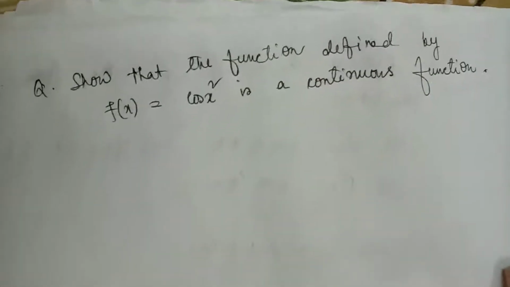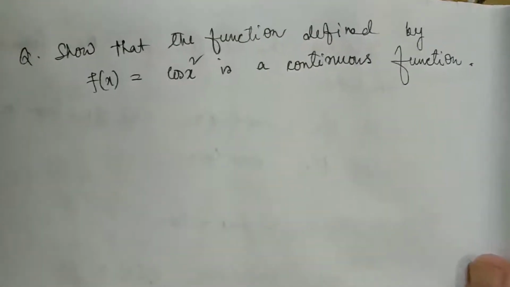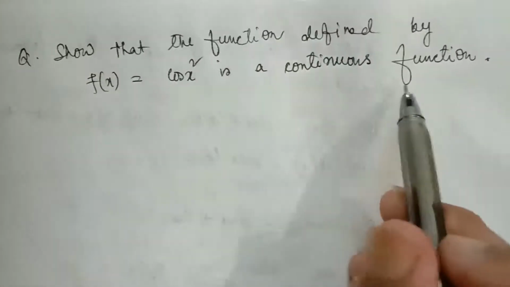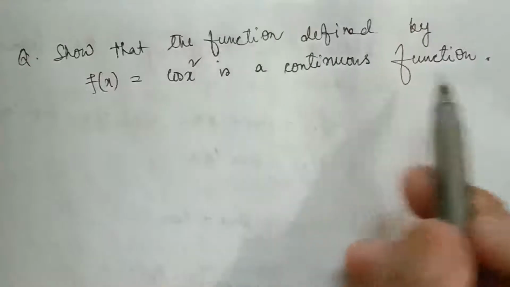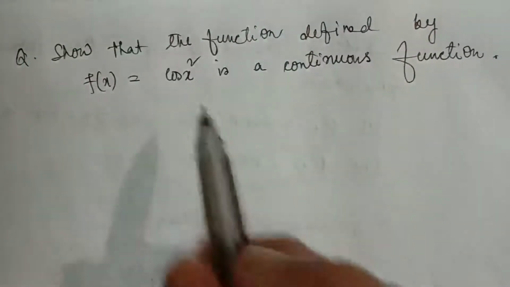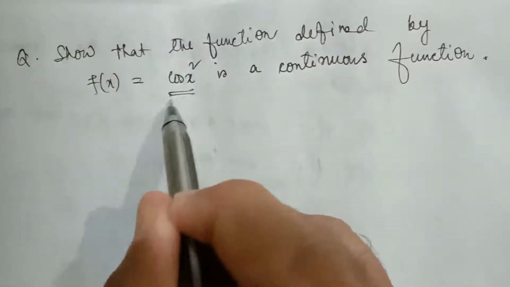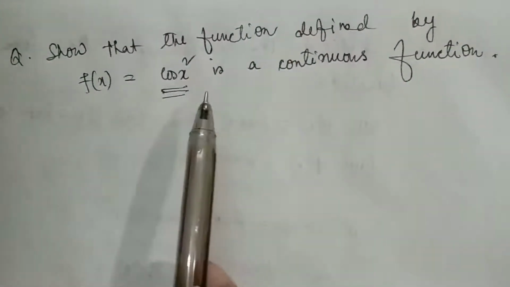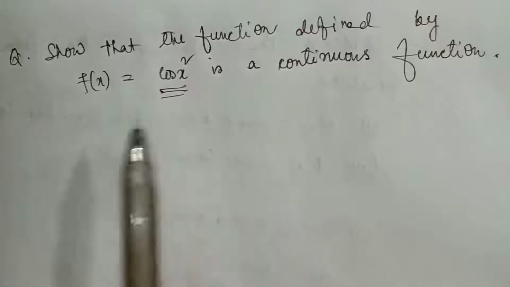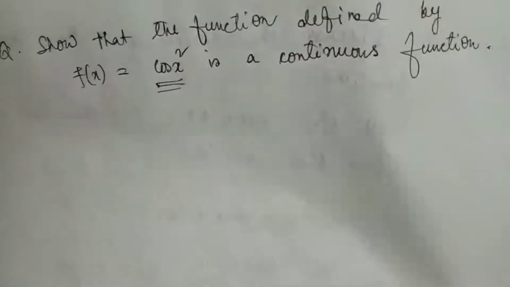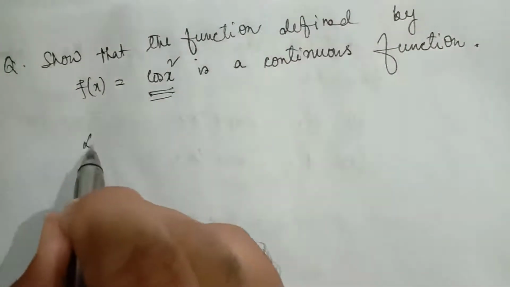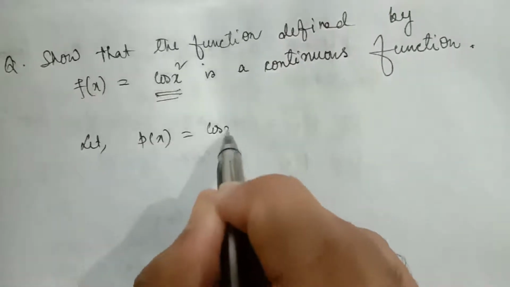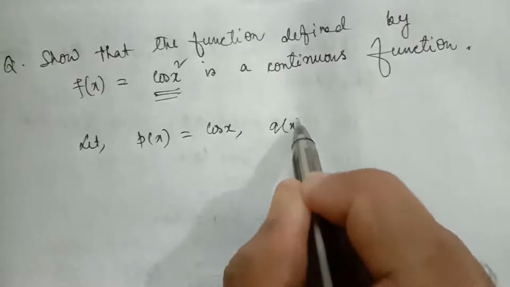Next question is, show that the function defined by fx equal to cos x square is a continuous function. Now cos x square is combination of two functions. One is cosine function cos x, another is polynomial function x square. So let me write in this way, let px equal to cos x, qx equal to x square.